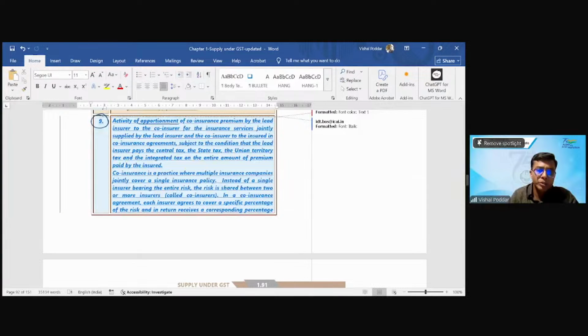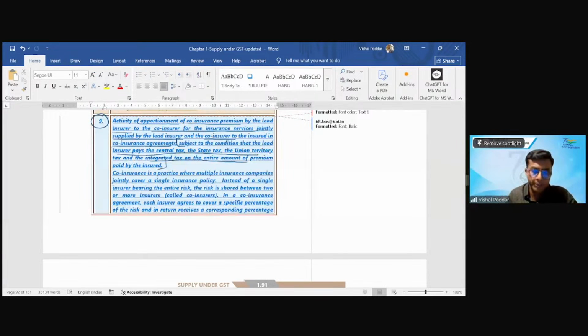Activity of apportionment of co-insurance premium by the lead insurer to the co-insurer for the insurance services jointly supplied by the lead insurer and the co-insurer to the insured in a co-insurance agreement, subject to the condition that the lead insurer pays the central tax, state tax, union territory tax, integrated tax on the entire premium insured.